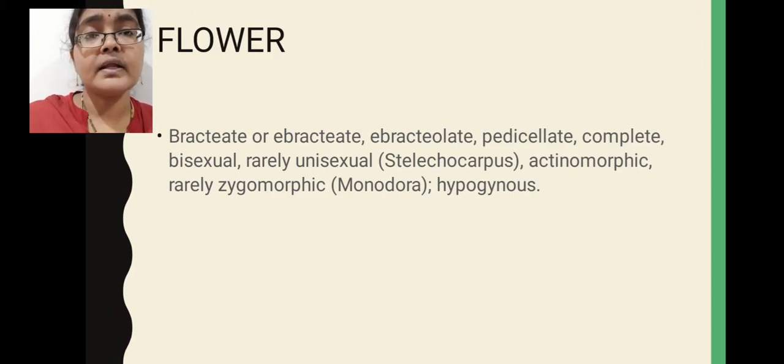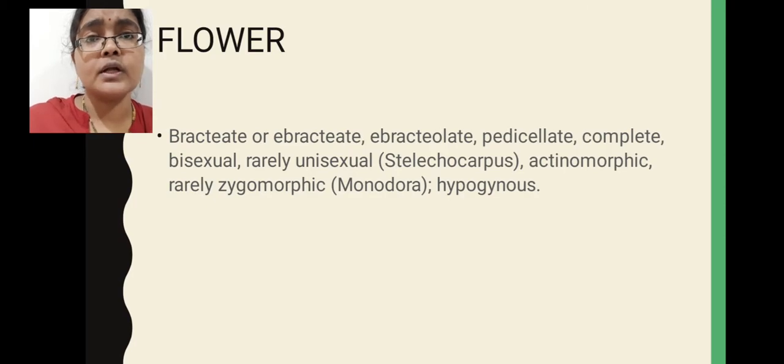Next, flower is described as pedicellate in nature. Pedicellate means flowers possess pedicels. Pedicel means stalk of the flower. If stalk is there, that is called pedicellate flower. Flowers are described as complete flowers. Why these flowers are described as complete flowers here? All four floral parts are present in the flower.